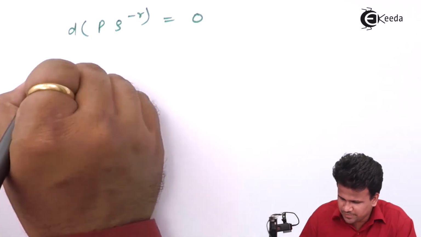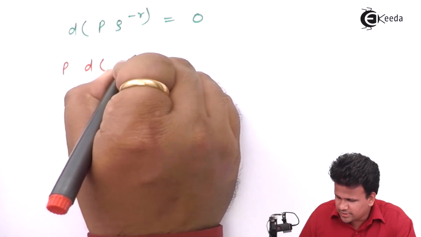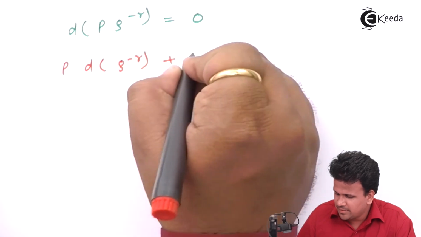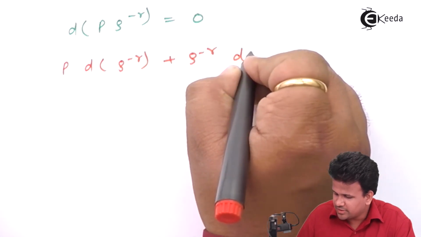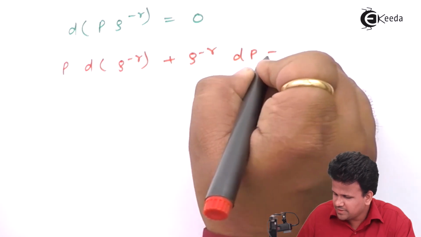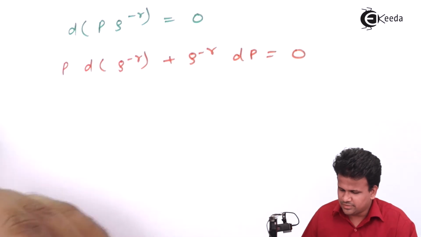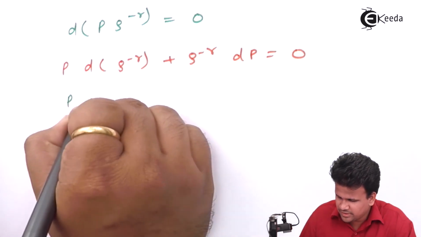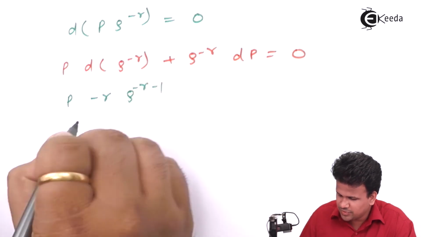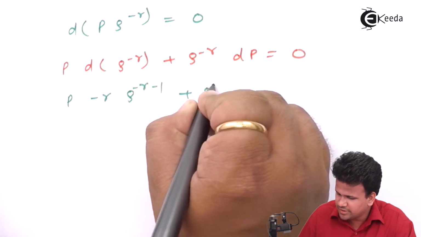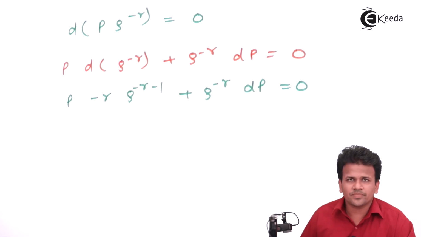So now this will be P into the derivative of rho raised to minus gamma plus rho raised to minus gamma into the derivative of P, that is equal to 0. So this will be P into minus gamma rho raised to minus gamma minus 1 plus rho raised to minus gamma into dP is equal to 0.